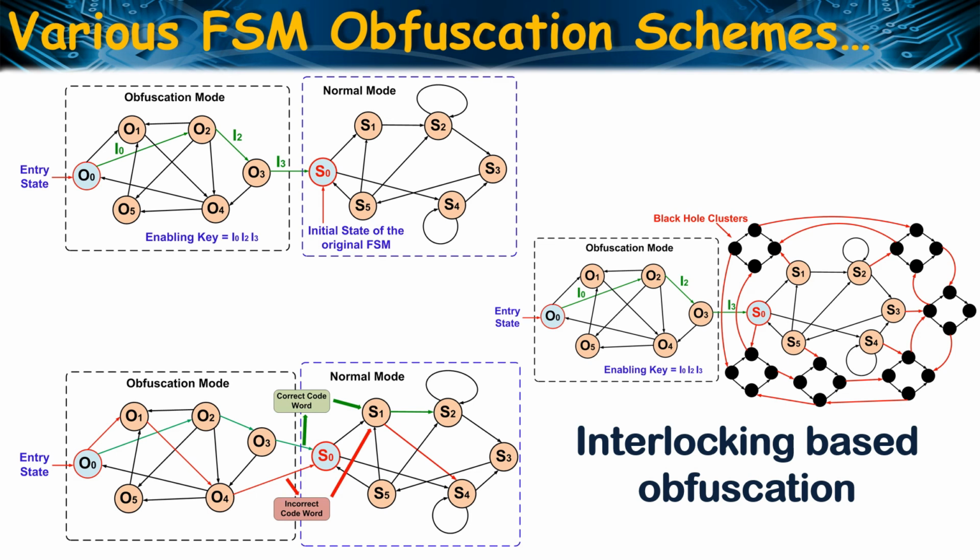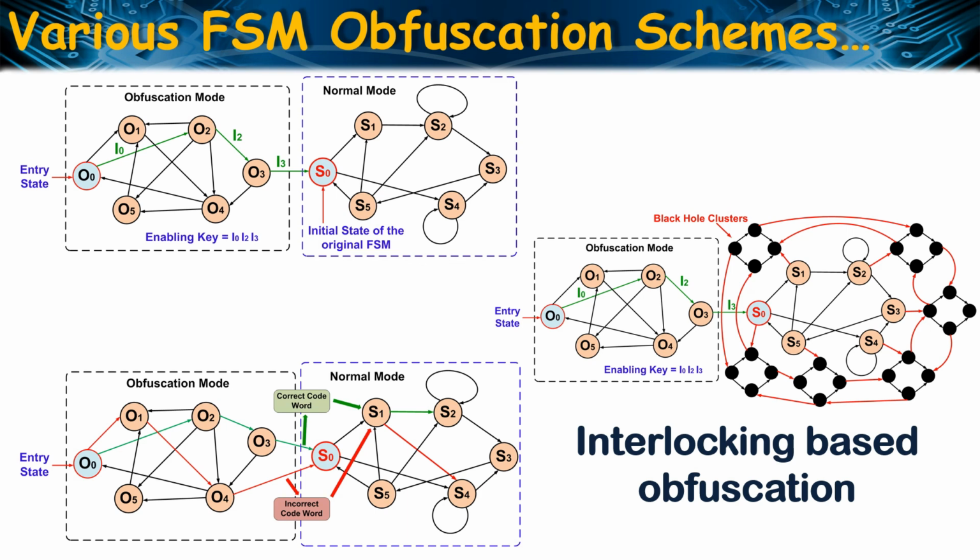Whereas Harpoon doesn't offer any protection once the normal mode is reached, the interlocking based strategy protects some of the key state transitions of the normal mode based on the correct value of a code word. The value of the code word is neither applied externally nor stored in the chip, eliminating the possibility of leakage of the key. Instead, it is integrated into the transition function of the state machine. The code word is generated correctly only if the correct sequence of states is traversed in the obfuscated mode by applying a correct input sequence. Also, multiple entry points to the normal mode allow a wrong input sequence to reach the normal mode via a different path. However, the generated wrong code word corrupts the state transition of the original FSM.